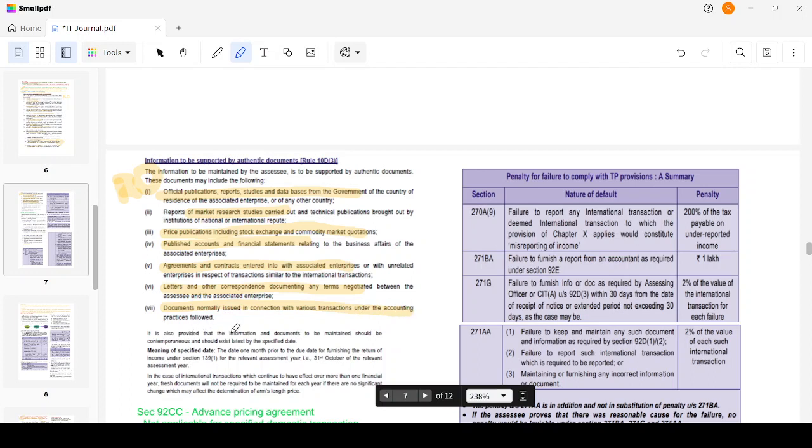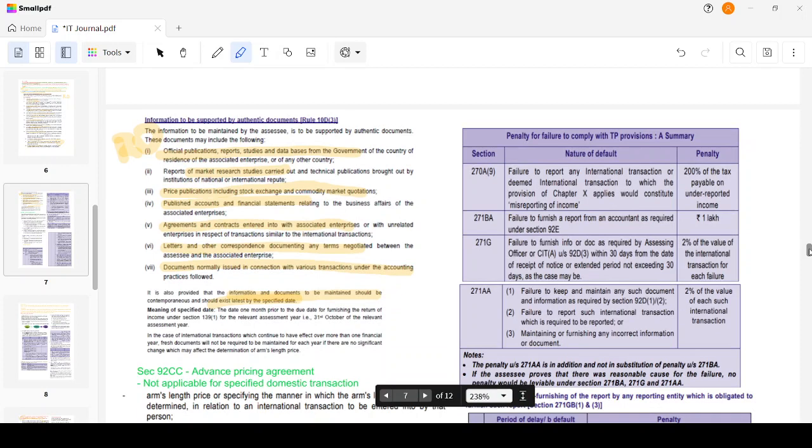It is also provided that information and documents should be maintained as of the specified date. Specified date is nothing but 31st October. For transfer pricing, the transfer pricing report or any other specified date would mean 31st October generally. It has to be maintained at the latest; I should not maintain the past five years of data, it has to be the latest one. In case international transactions continue to have an effect for more than one financial year, fresh documents will not be required if there is no significant change. The past documents will be sufficient.